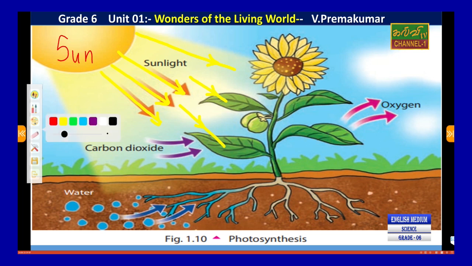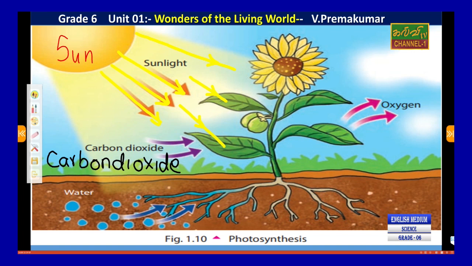that means carbon dioxide. That carbon dioxide gas is colorless. Normally we exhale carbon dioxide. That carbon dioxide can be absorbed by the plant. Carbon dioxide is absorbed by the plant.